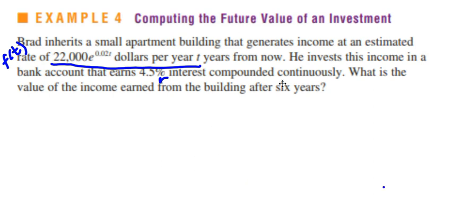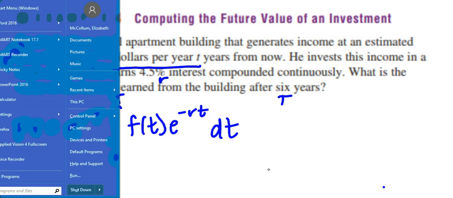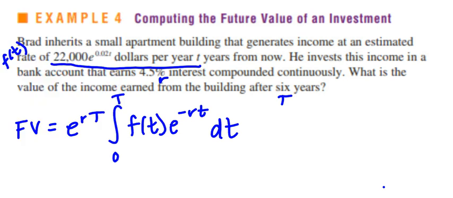So the 6 is going to be our capital T. The future value equation was future value equals e to the r capital T times the integral from 0 to capital T of that function times e to the negative r t dt. They tell us everything we need, so we are just going to plug in the stuff.